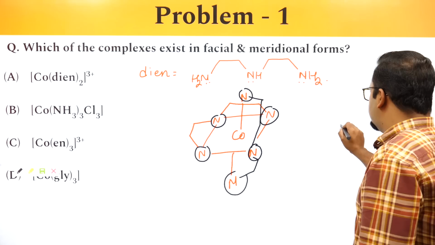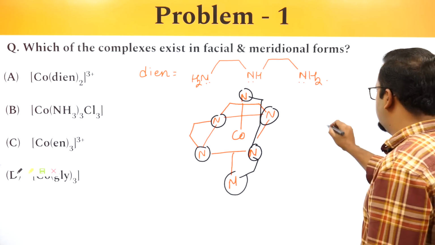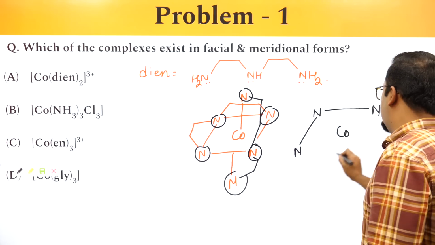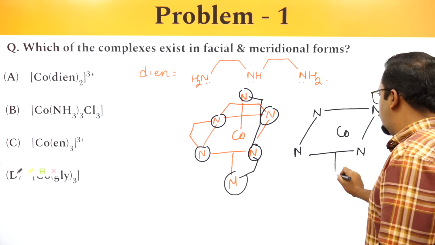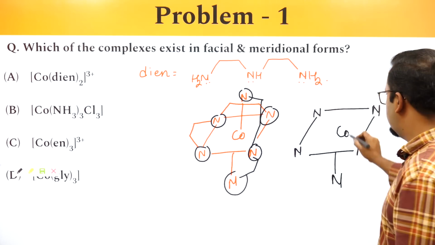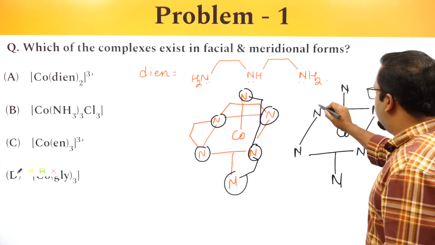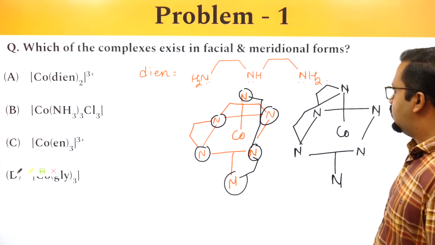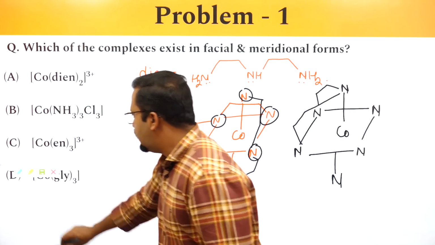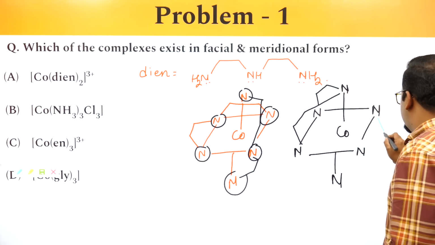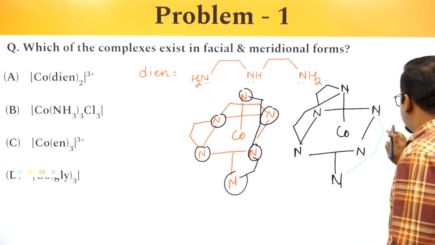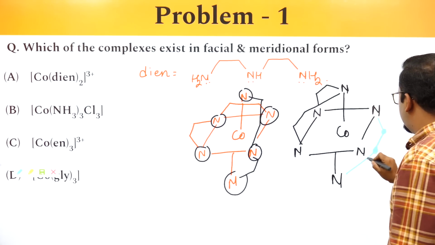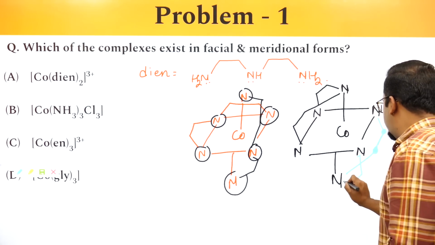Let's take the other example. Co, N, N, N, N. Here there will be one nitrogen. Now this can be connected like this, and this can also be connected like this.